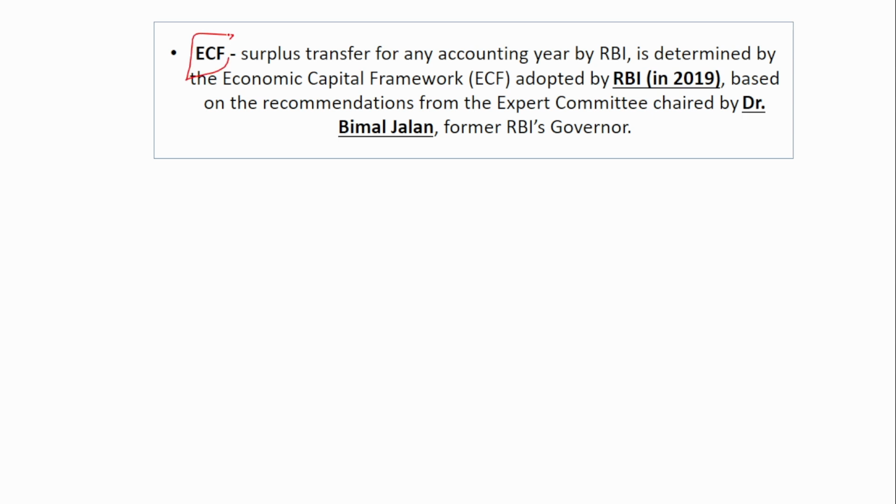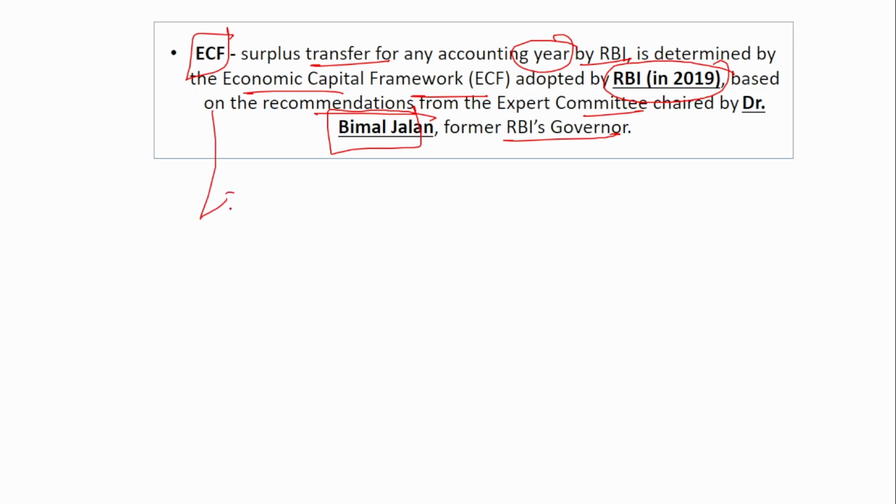ECF is the Economic Capital Framework. This is a framework which allows the surplus transfer for any accounting year by RBI. It is determined by the Economic Capital Framework adopted by RBI in 2019 based on the recommendations from the expert committee chaired by Dr. Bimal Jalan, former RBI governor. So this RBI governor recommended the formation of the Economic Capital Framework.